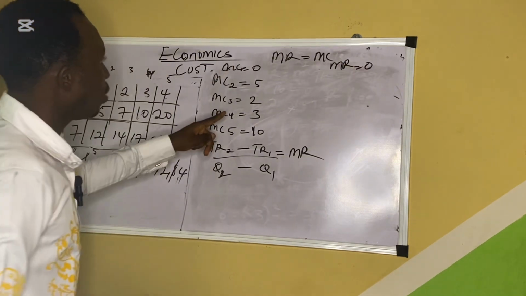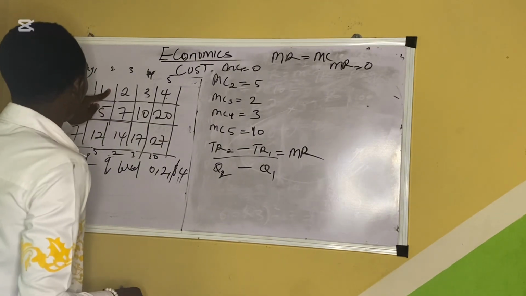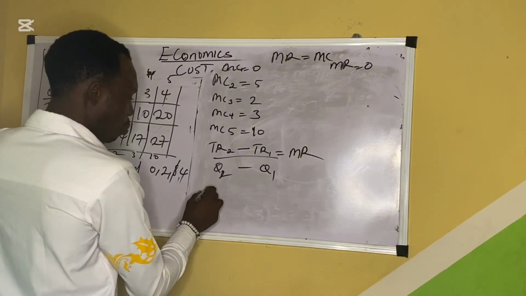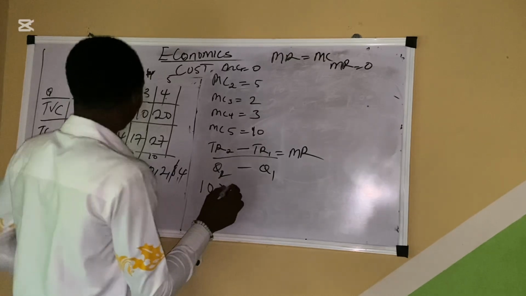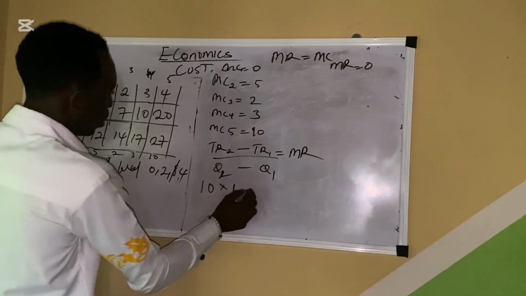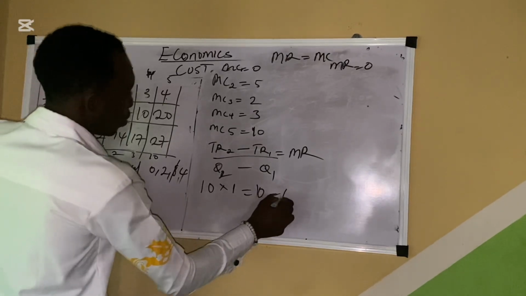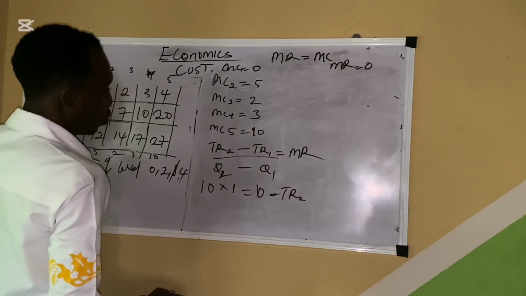So how do we calculate for our day 2? Now, for day 2, our P is constant, which is the price $10, and the Q for that day is 1. So we say 10. So our TR2 is 10.